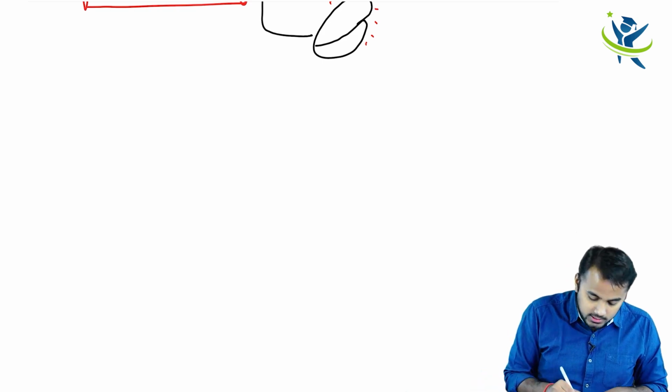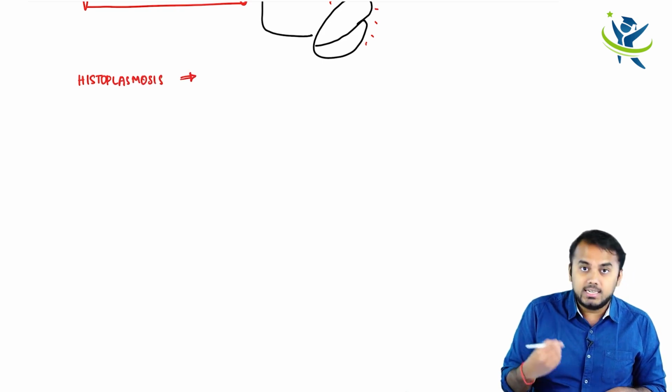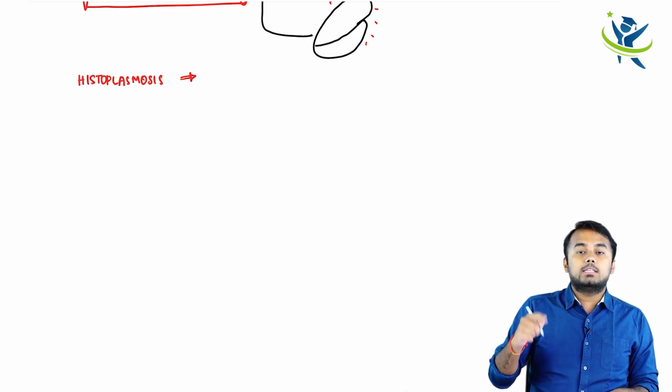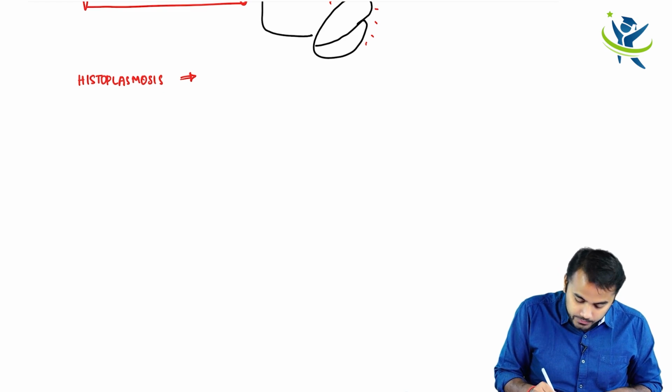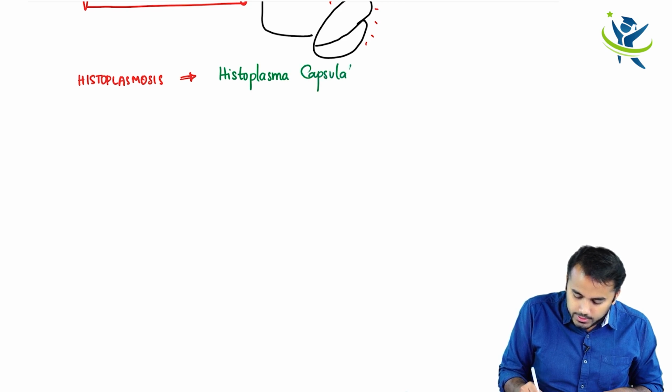What I am trying to tell is, for example, if you look at histoplasmosis, histoplasmosis is a disease, a fungal infection, and this fungal infection is caused by Histoplasma capsulatum.